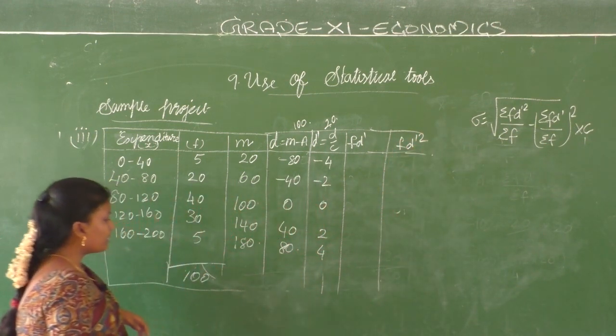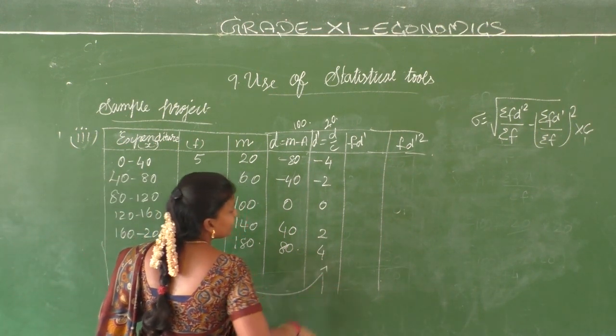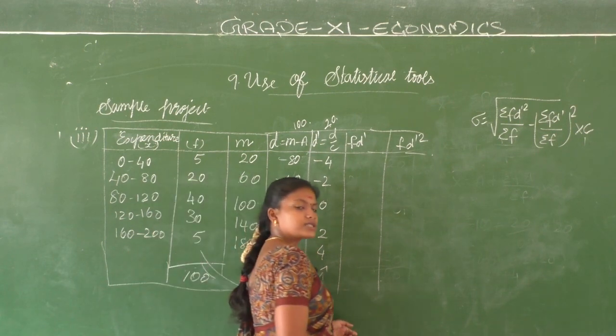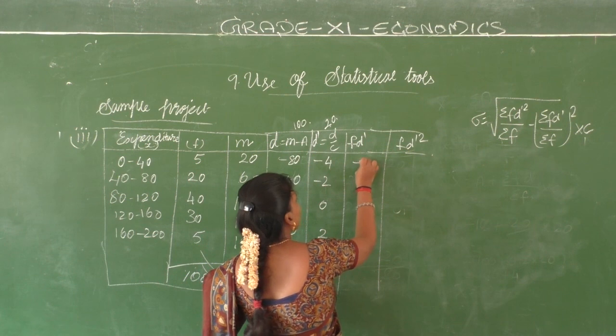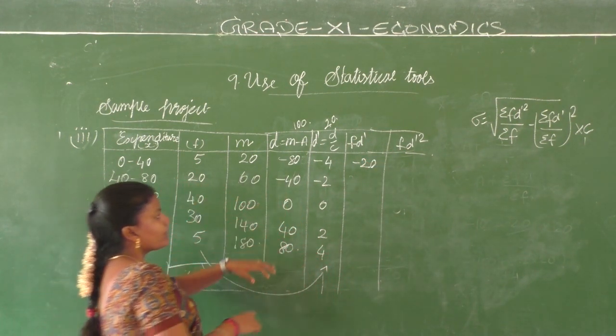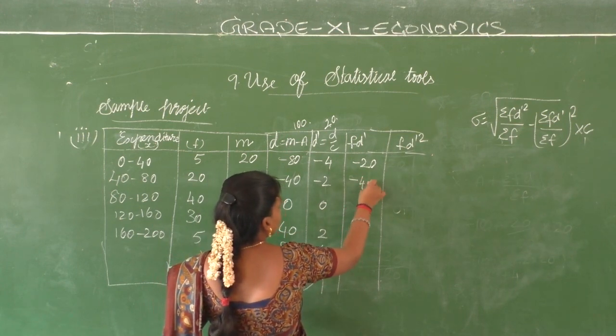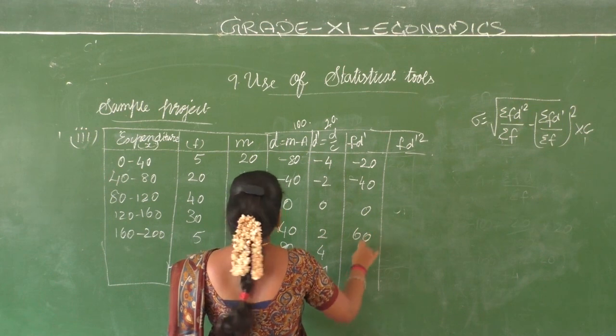So f d dash எப்படி calculate பண்ணுவோம்? f into d dash is your f d dash. Right, f என்ன? 5. 5 into minus 4 minus 20. Then 20 into minus 2 minus 40. 0. 30 into 2 60.